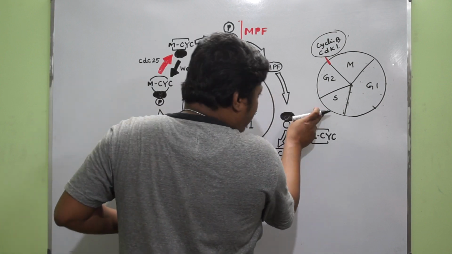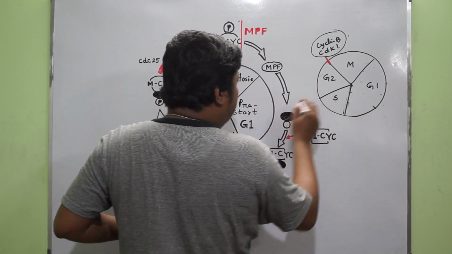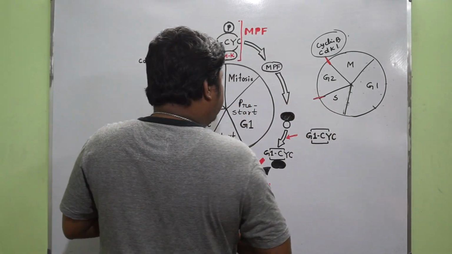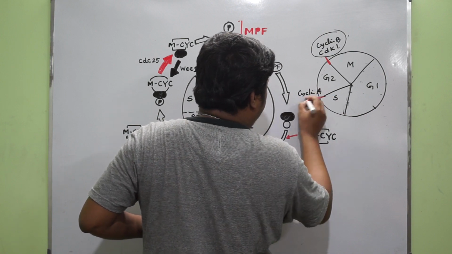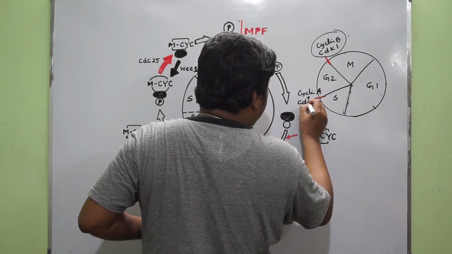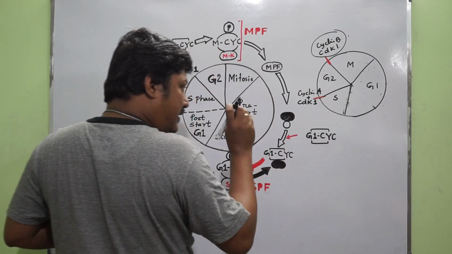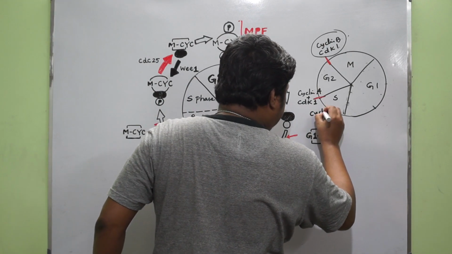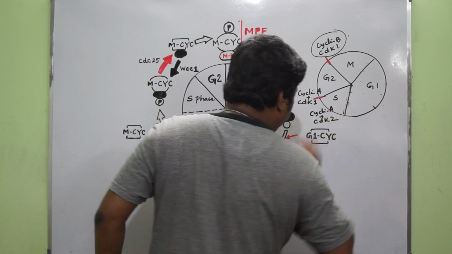While the cell is in the S phase or from S to G2, there are two cyclin molecules. In the junction, there is cyclin A and CDK1. But during the S phase, an important cyclin functions, that is cyclin A again, but the CDK differs, that is CDK2.